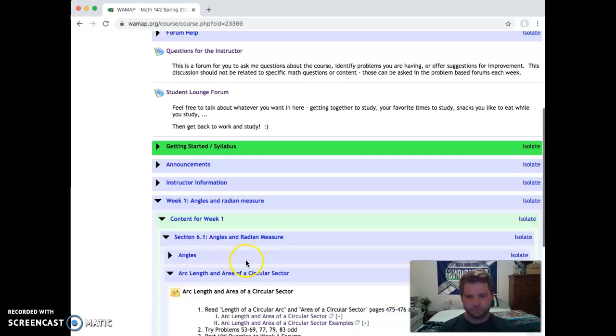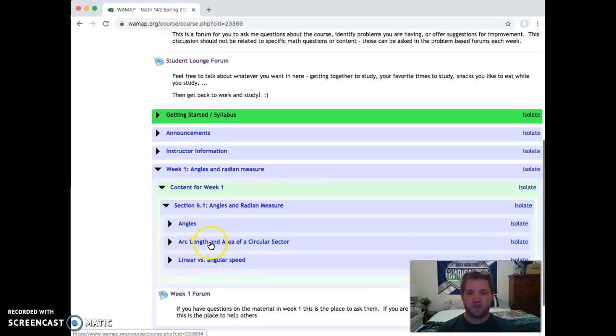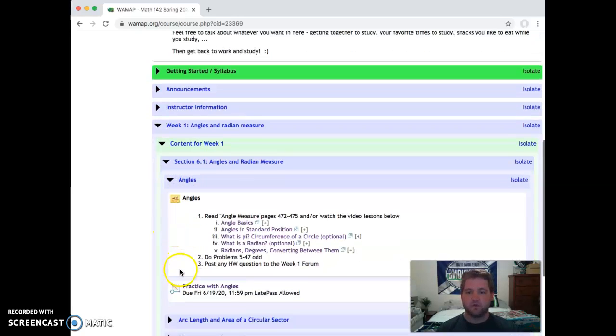If you open this up, you'll see it's broken up into 3 sections: angles, arc length and area of a circular sector, and linear versus angular speed. So let's say we want to go ahead and start with angles. Open this up. You'll first see a kind of introduction on what I want you to do.